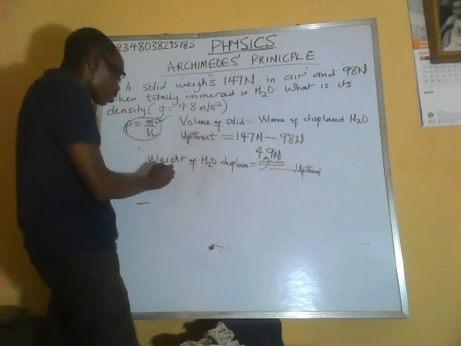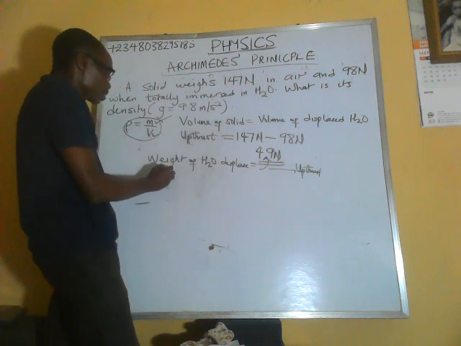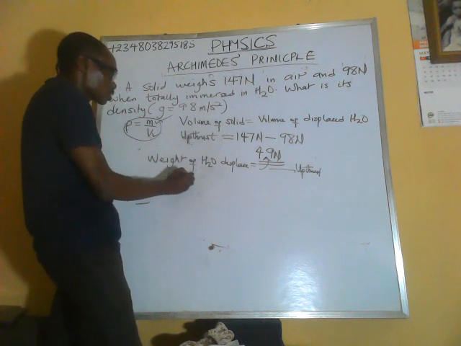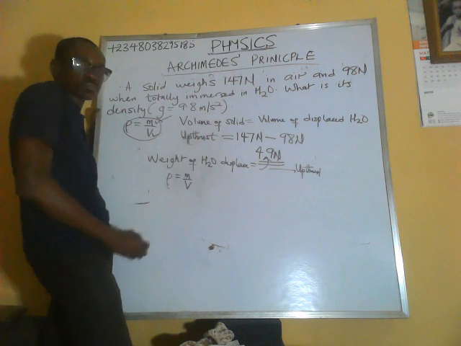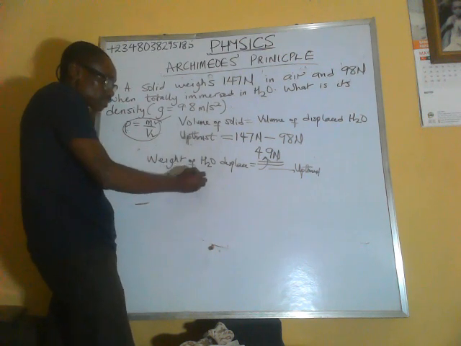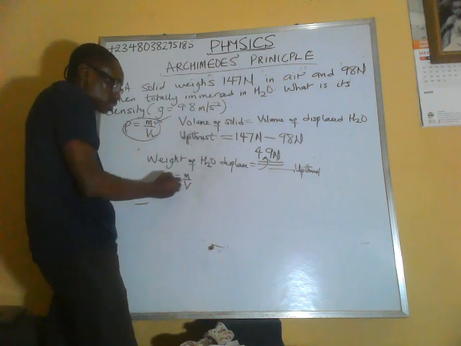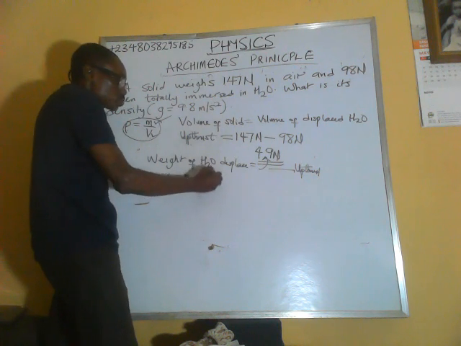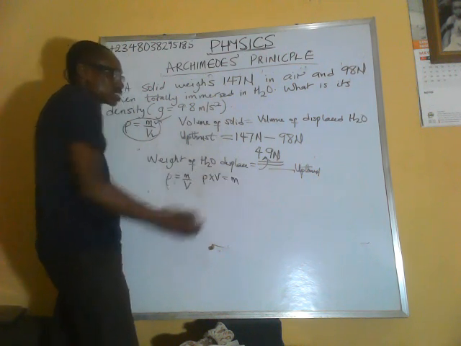So right now, density is equal to mass over volume. So from here, density times volume is equal to mass.